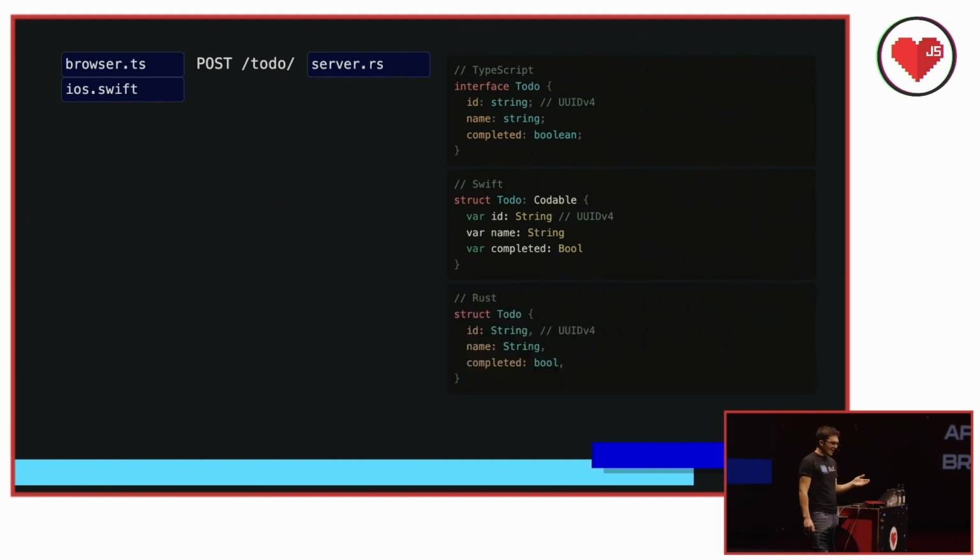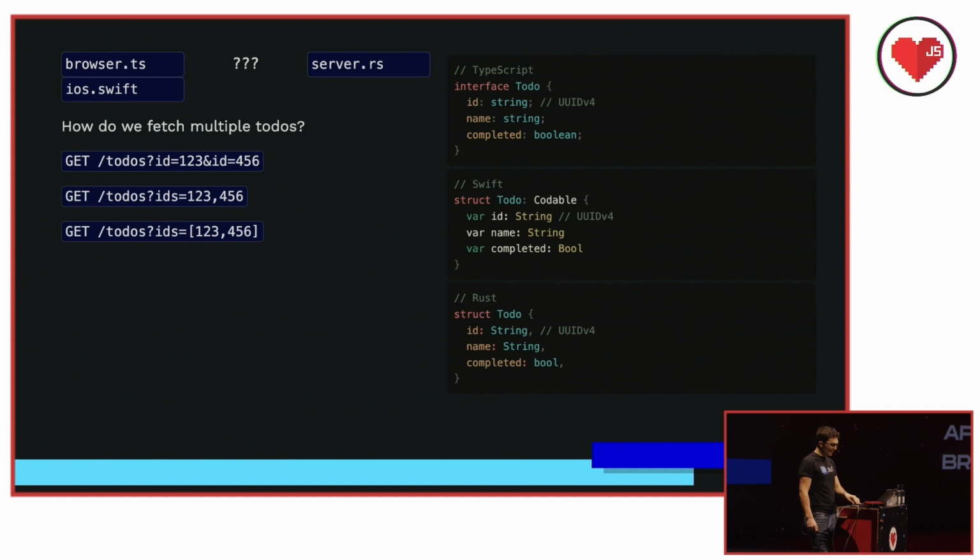So now imagine that your backend isn't scaling really well, and your team decides that you want to rewrite it in Rust. Once again, you're repeating the same routing and to-do schema in yet another language. If your company doesn't use TypeScript on the back end, you might start in this position. Okay? So it's already feeling a little tough to manage, and you might soldier on with your handwritten TypeScript and Swift and Rust and trying to keep it in sync.